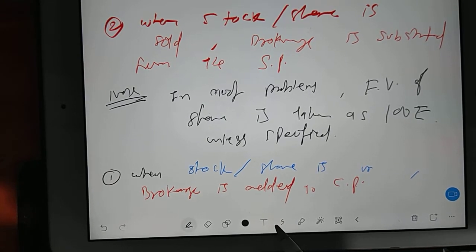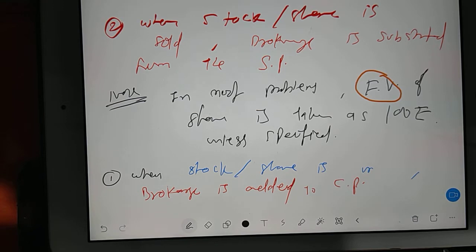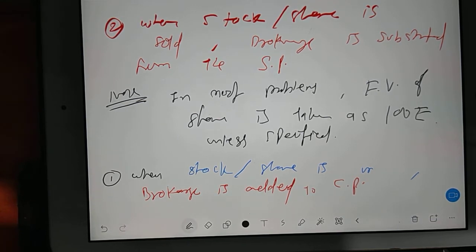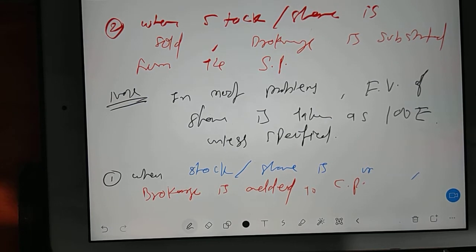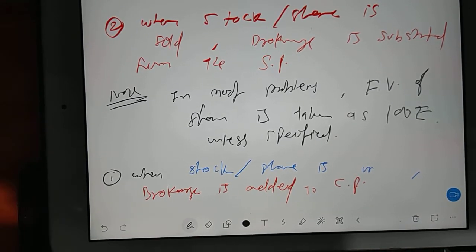Now let's have one GATE question based on this. You guys try this question first.